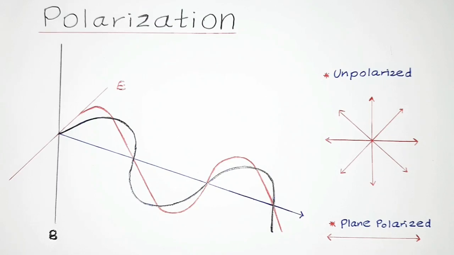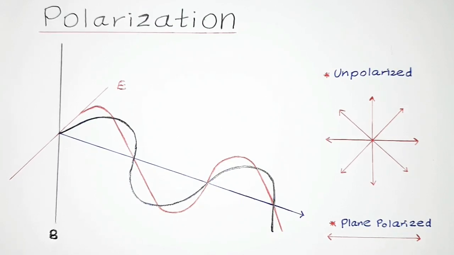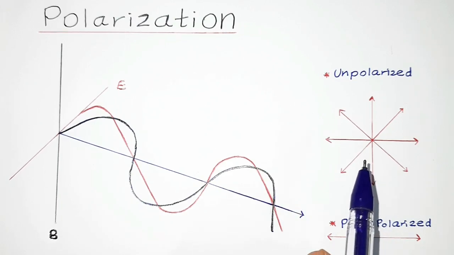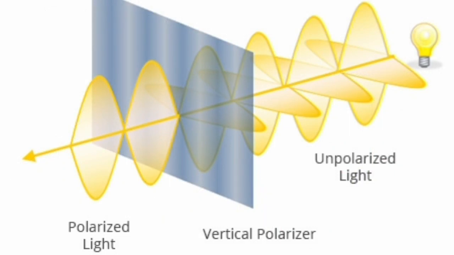So guys, when you polarize a wave which is unpolarized to a particular direction, you would obtain a plane polarized wave. So in this particular instance, we have the wave which is horizontal being polarized. So this is a plane polarized wave which is obtained from this particular unpolarized wave. Here you can observe how unpolarized light in all directions is being plane polarized after passing through the vertical polarizer.